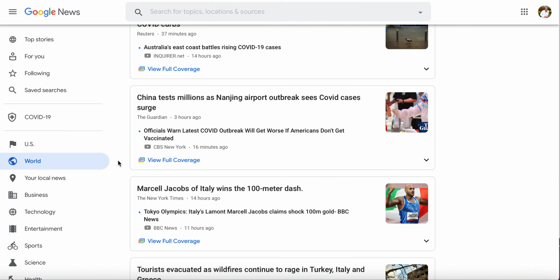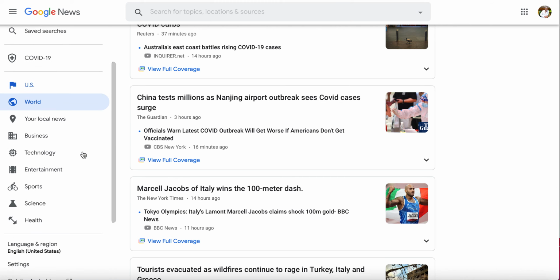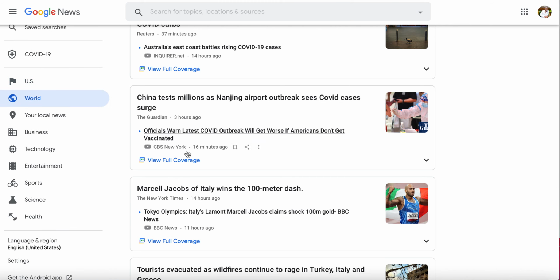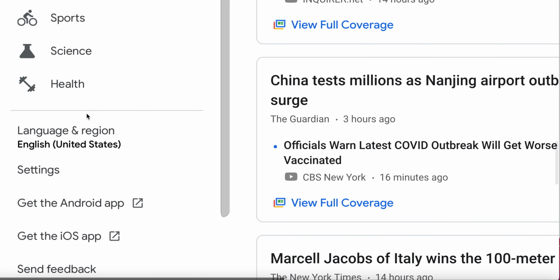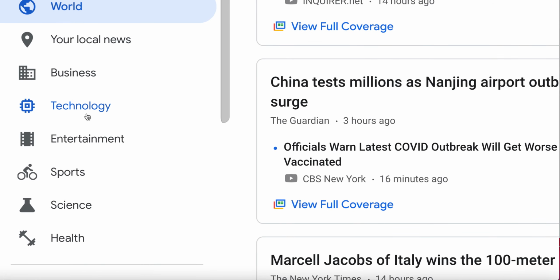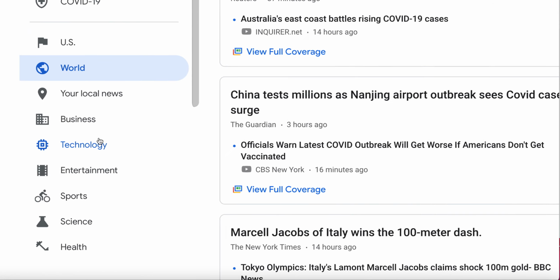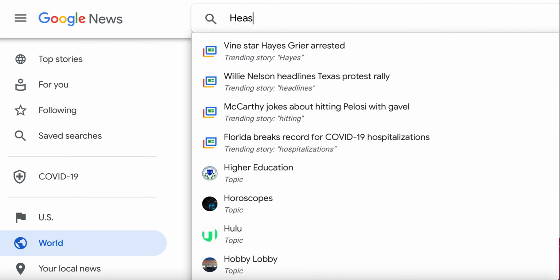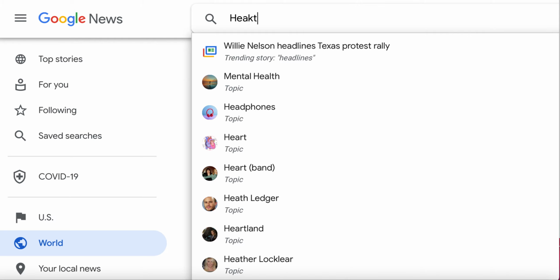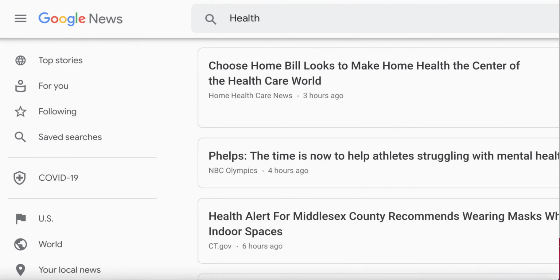But if you're looking for evergreen content and something that's going to stay around for a long time, I wouldn't go with the news that is happening right now. Yeah, you'll probably get a lot of traction. You'll probably get a lot of readers. But what's going to be even more effective is when you start going niche based. So let's say we're going to search for a topic and we're going to go into health, right? Let me just type this in. So let's just go with health.